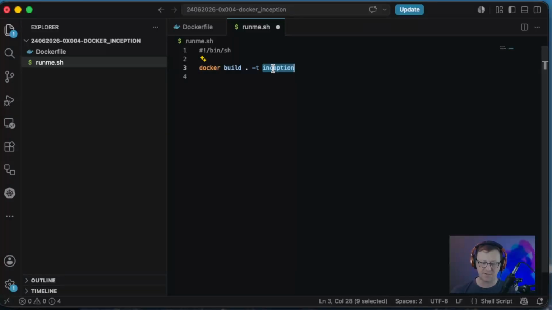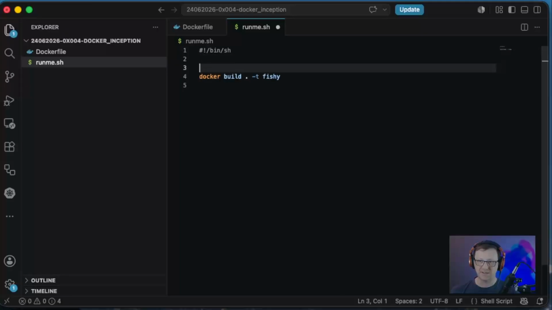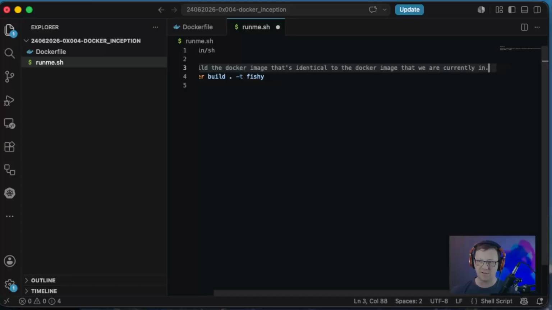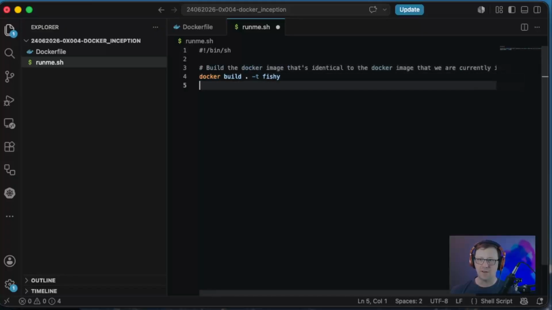Inception. Fishy. So now that I've settled on a tag name here, let's add a comment: build the Docker image that's identical to the Docker image that we are currently in. All right, and then once we've built the Docker image, we need to complete the recursion by running the Docker image.